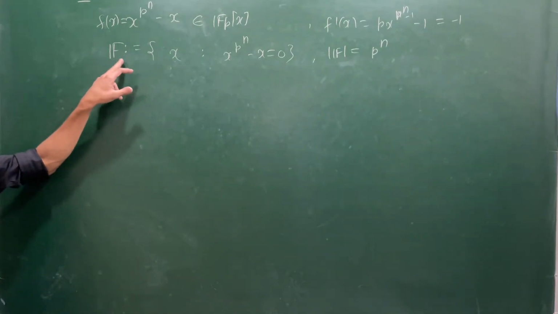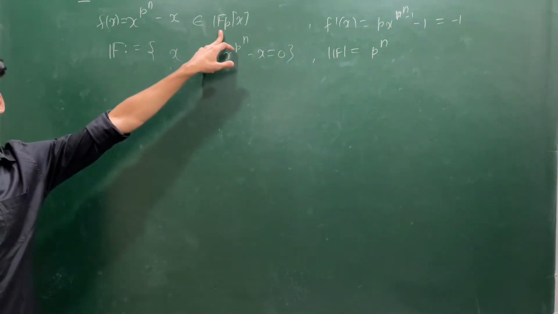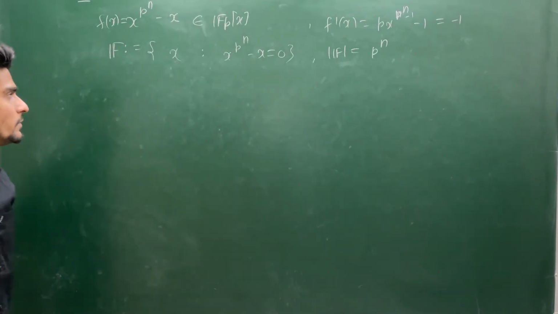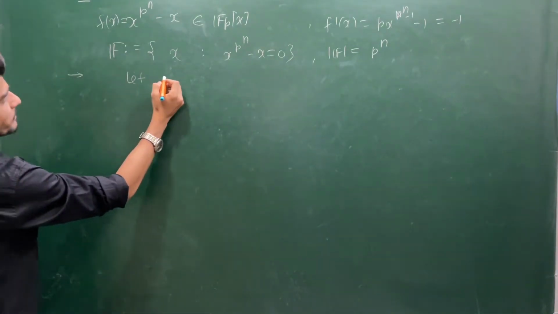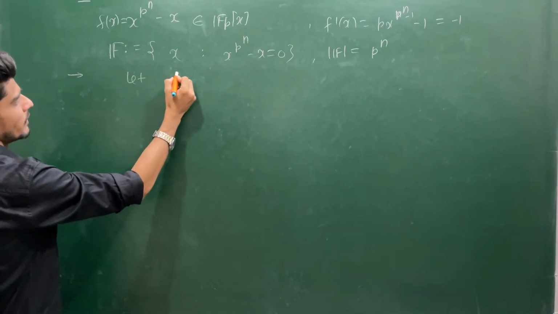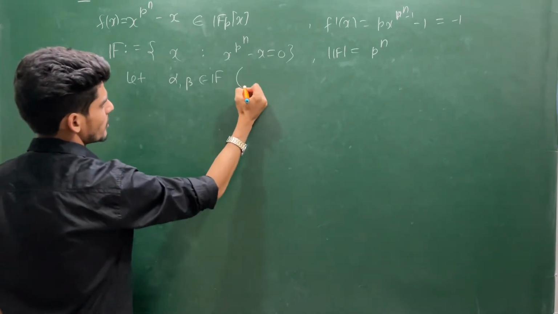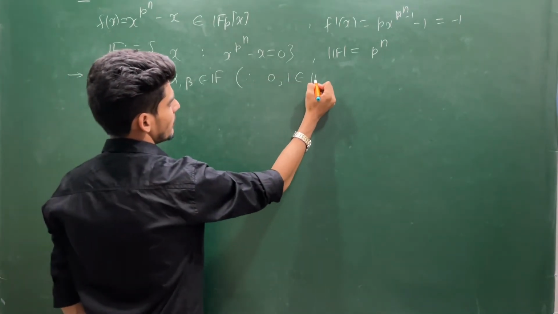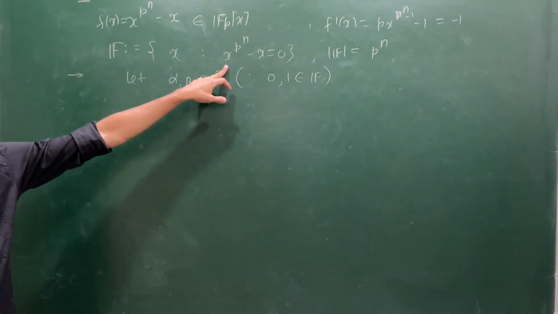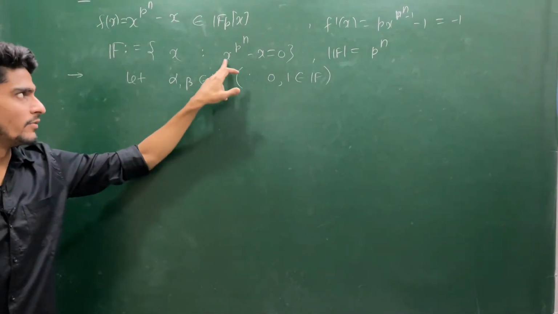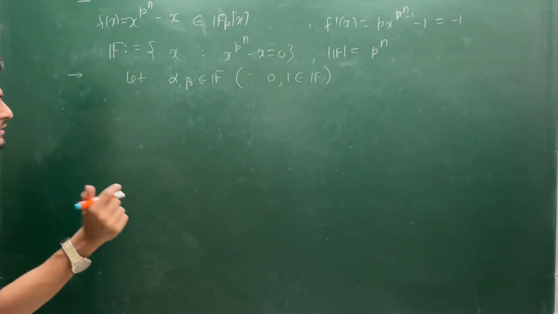Now, can you prove this capital F is actually a field, or that it is a field containing Fp? See how? Let alpha, beta belong to this capital F, that I can always choose, because I already know 0, 1 are roots of f. So this is clear that 0 and 1 both are roots of this equation, so both are members of F. So this is non-empty, I can choose arbitrary elements.